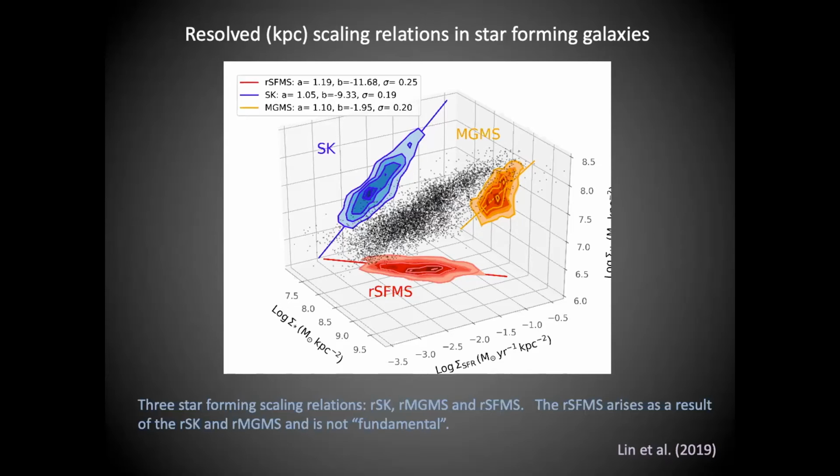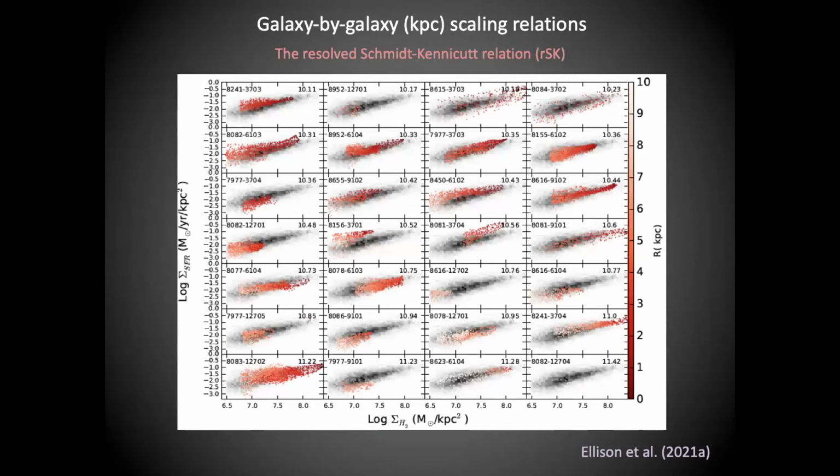So now we can start to unpack these scaling relations and look at the differences within the given galaxies. So here I'm showing you 28 of the 46 ALMAQUEST galaxies, so one panel per galaxy. The grayscale is the same in every panel. That is the ensemble of all of the star-forming spaxels. That's just there for visual reference. And then the red points are showing you the Schmidt-Kennicutt relations for the individual galaxies. So all I want you to take away from this figure is that whilst there is a Schmidt-Kennicutt relation in each of the galaxies, the normalization and the slope as well is actually somewhat different from galaxy to galaxy. So sometimes it's above the average, sometimes it's below the average.